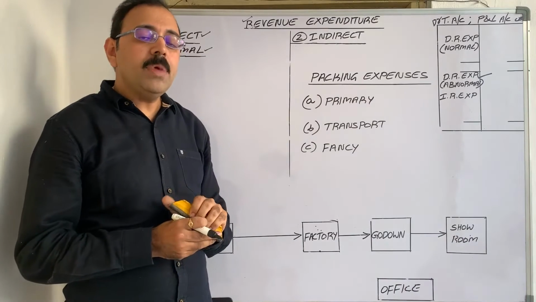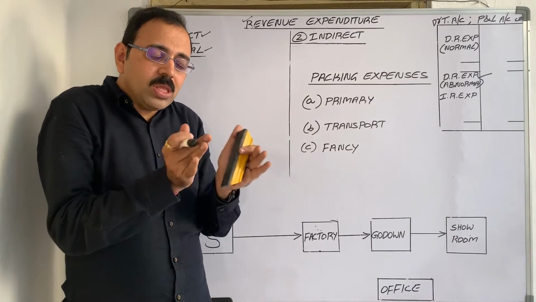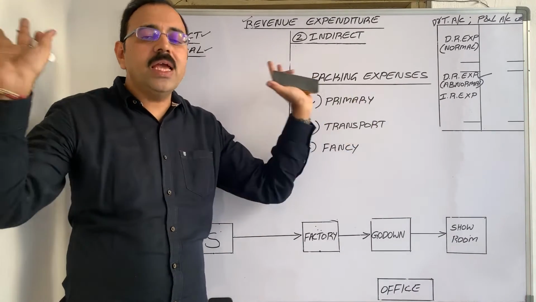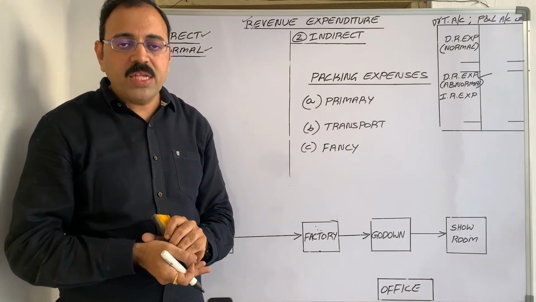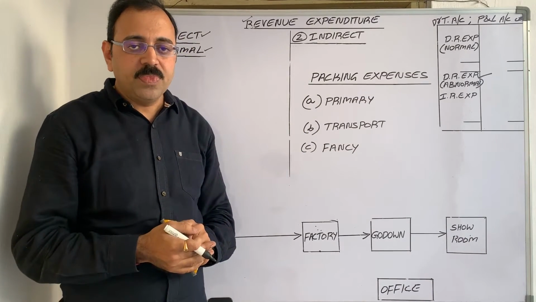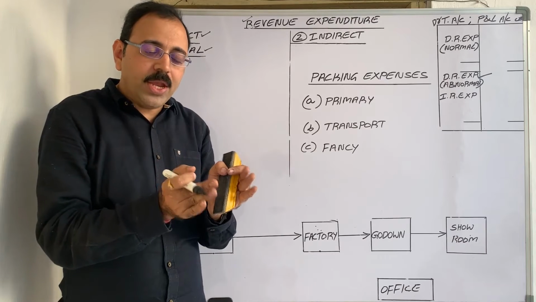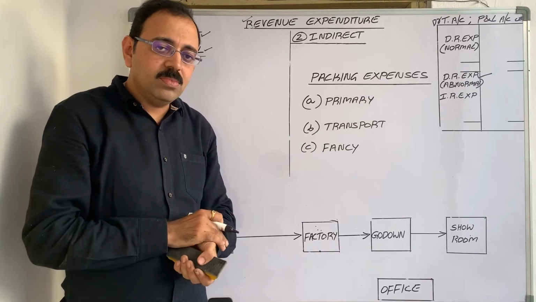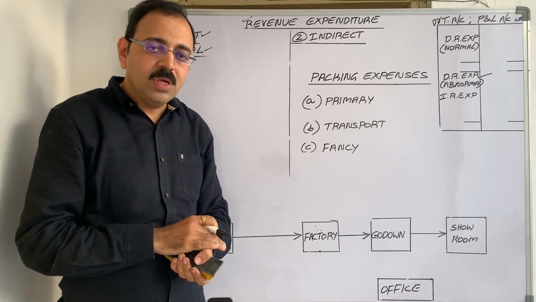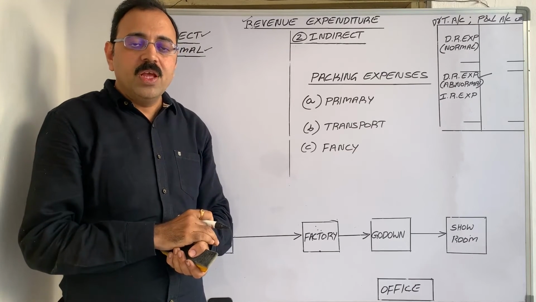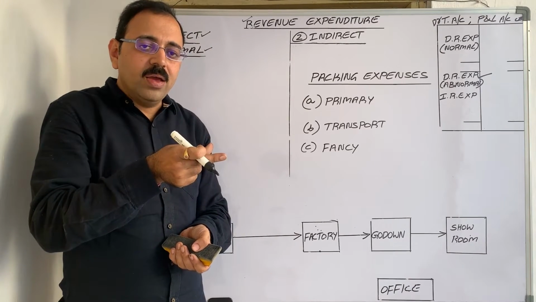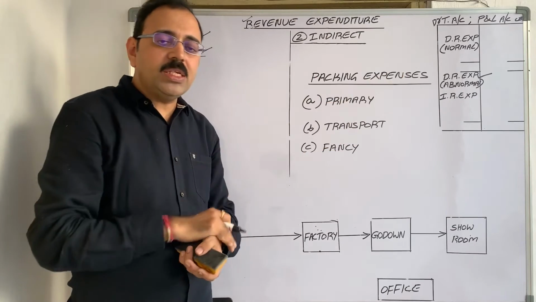Primary packing. Primary packing means what? Without that packing, you cannot imagine the existence of a product. For example, take toothpaste. Without packing, can you distribute the paste to other place? Impossible. Suppose ink bottle. Without that bottle, can you distribute the ink to other place?